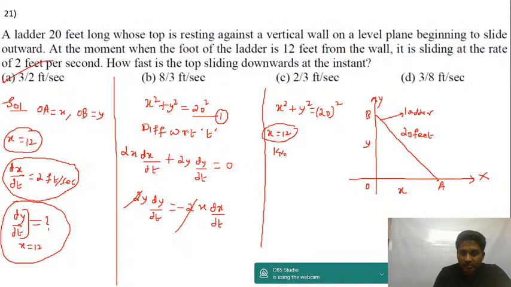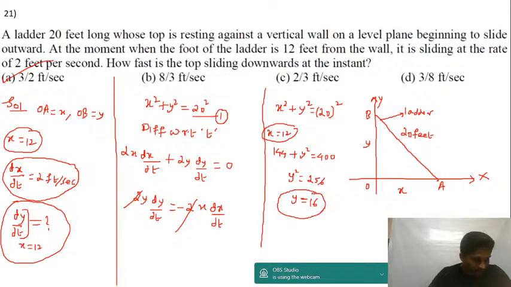You get 144 plus y square is equal to 400. From this I can write y square is equal to 256. Y is equal to 16. So x is 12, y is 16. From here we'll find out. Now you substitute and find out. Alright, now let's move to the next question, guys.